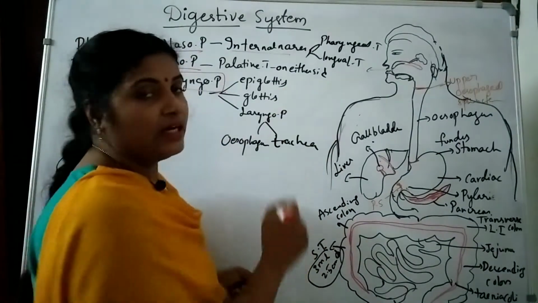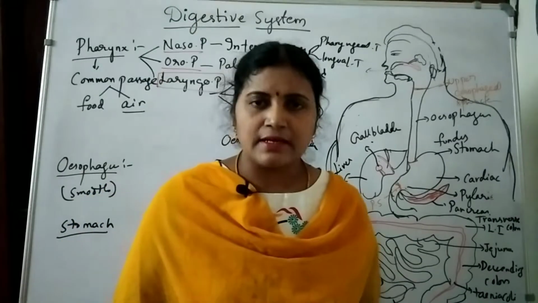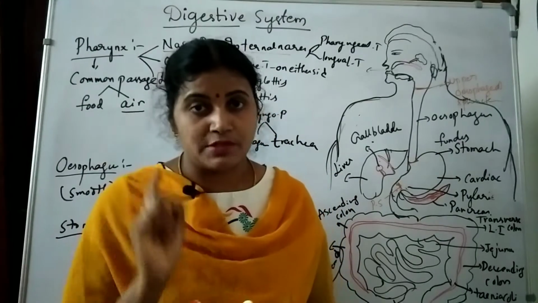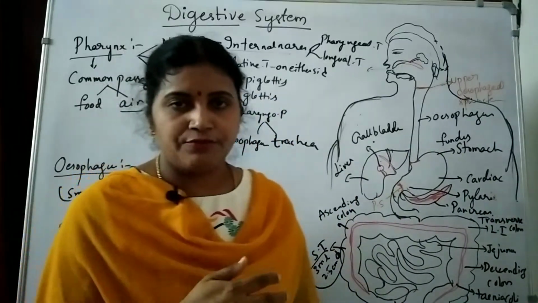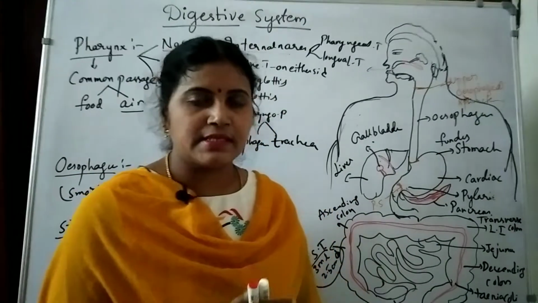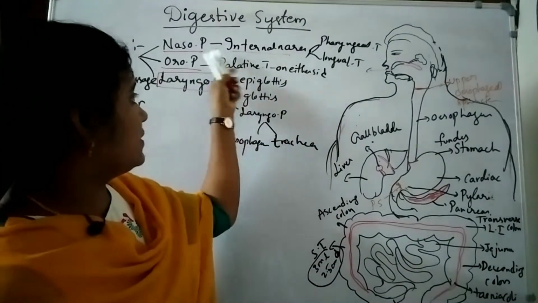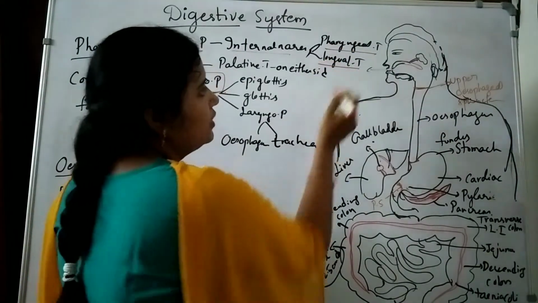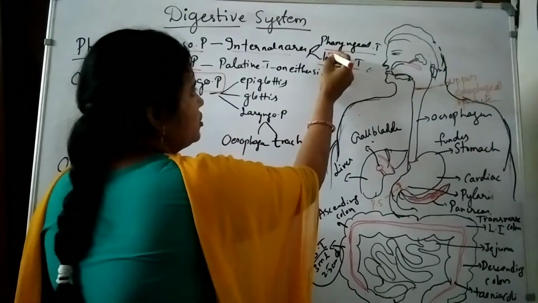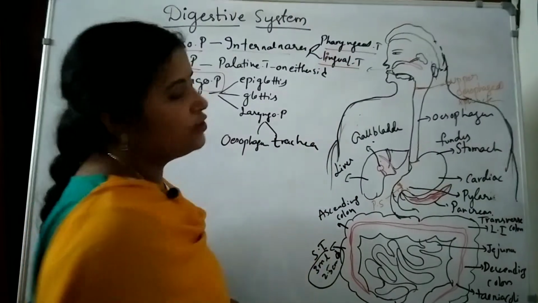After that it also contains the tonsils. Tonsils are nothing but lymphoid tissues. Remember this point. Tonsils are nothing but lymphoid tissues. What are the tonsils present in the nasopharynx? Here you see pharyngeal tonsils and lingual tonsils.